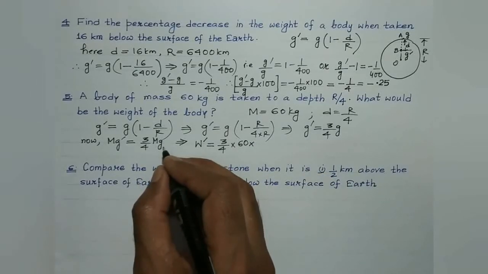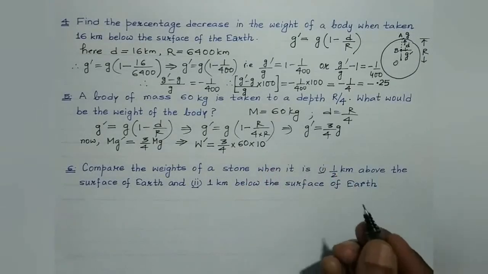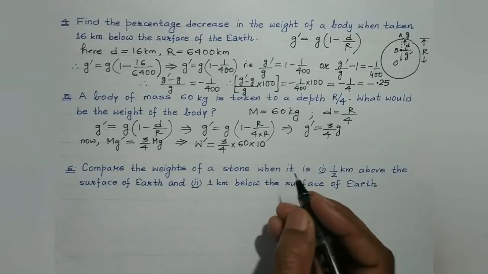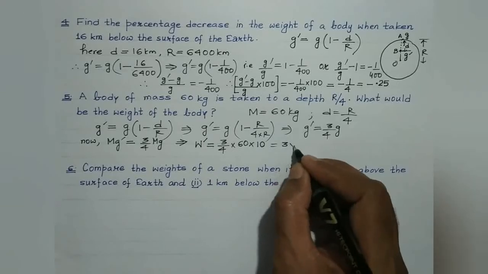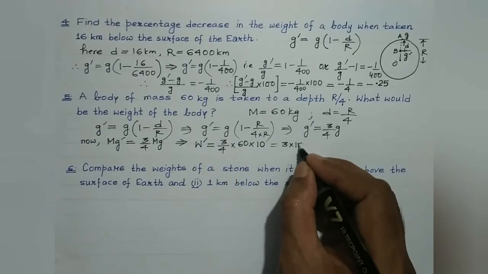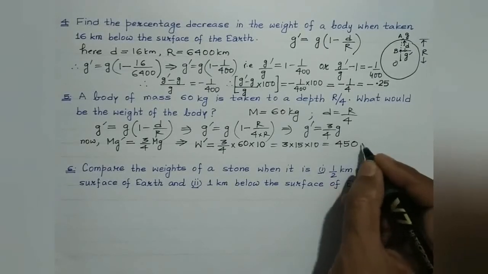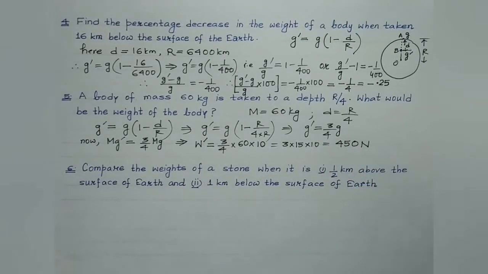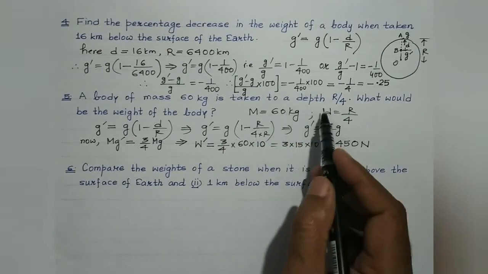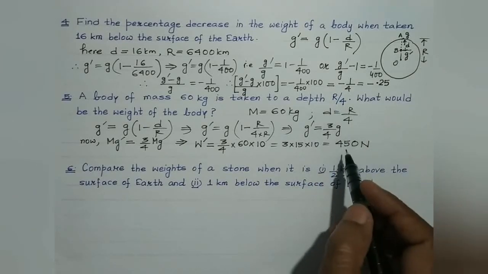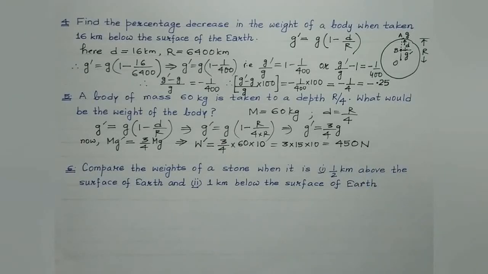What is the value of acceleration due to gravity on the earth's surface? That can be taken as 10, instead of 9.8, so as to make the calculation simple, isn't it? So what you get is 3 into 15 into 10, which will be equal to 450 Newton. So that's the answer. So students, the weight of the body when taken to a depth of r by 4 is found to be 450 Newton. Right? So this is the answer.